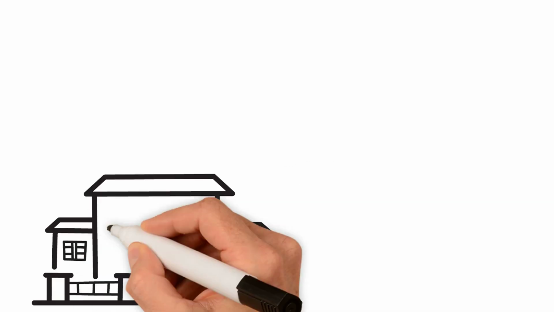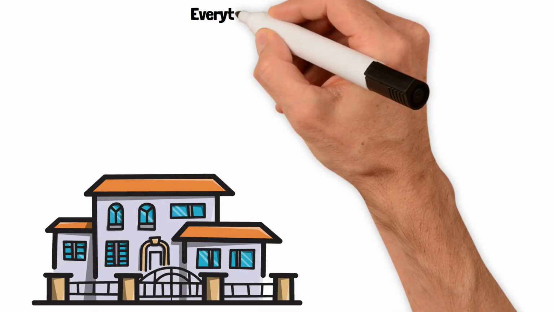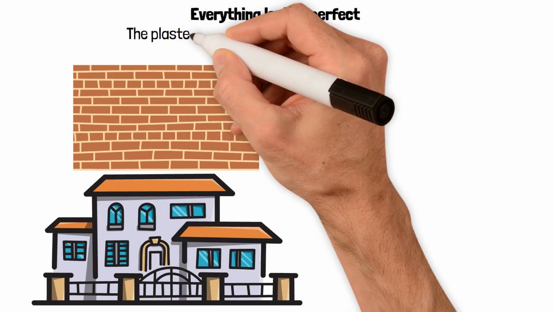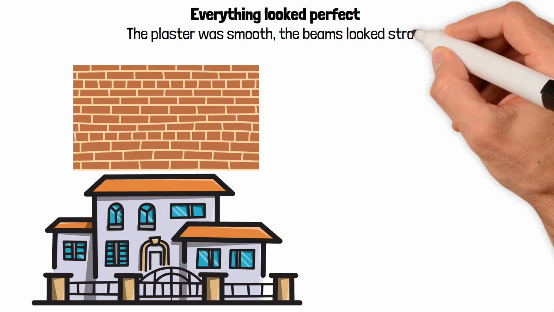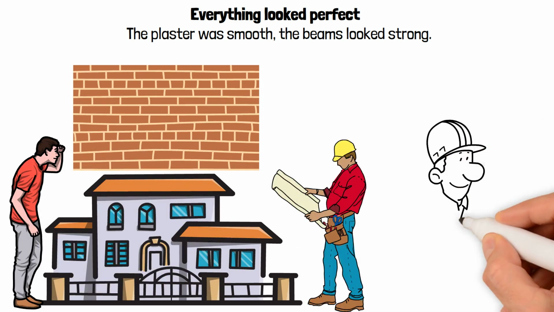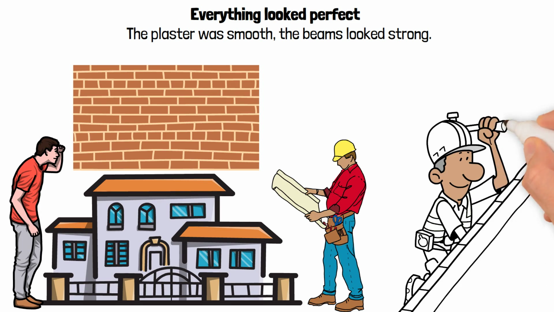A builder once completed a 4-story house. Everything looked perfect. The walls were straight, the plaster was smooth, the beams looked strong. But during inspection, the engineer found one thing missing. The building didn't follow the code for staircase width.